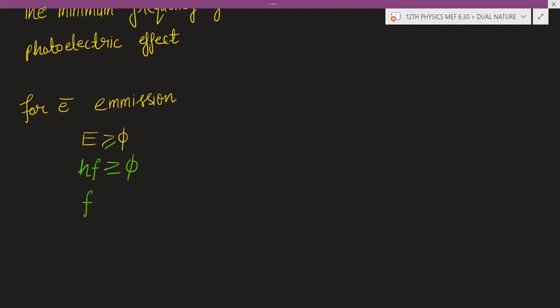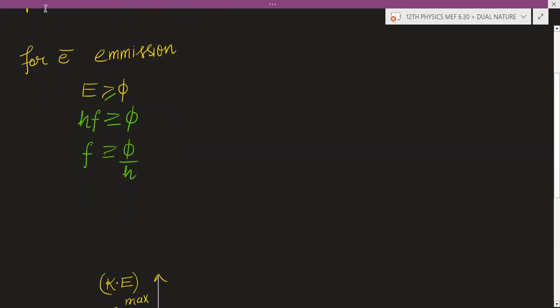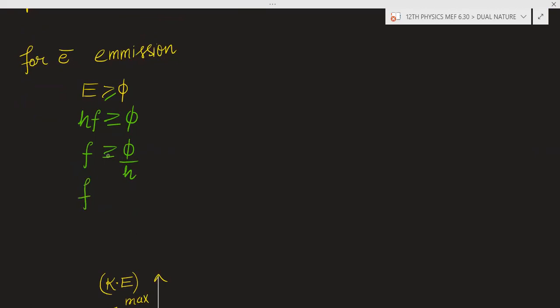From here the frequency is greater than or equal to phi divided by h. So the minimum frequency will be phi by h.